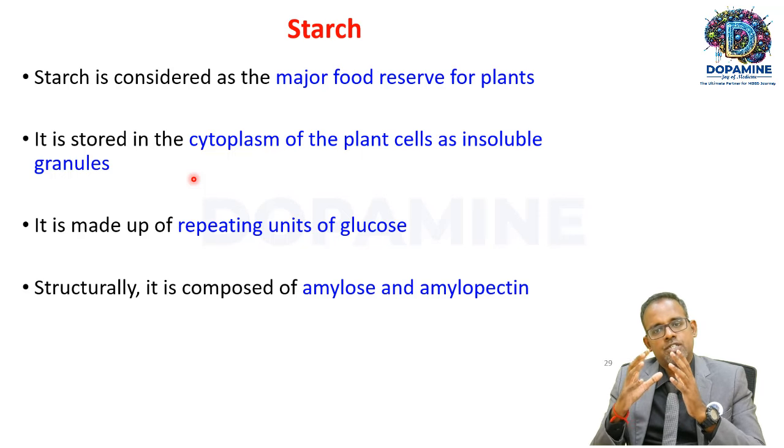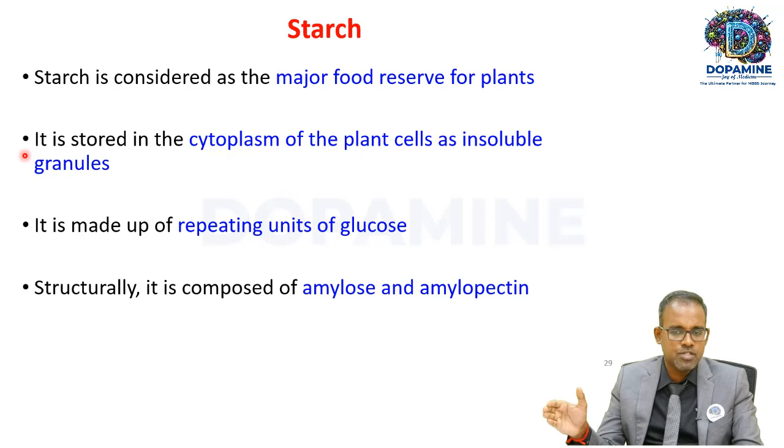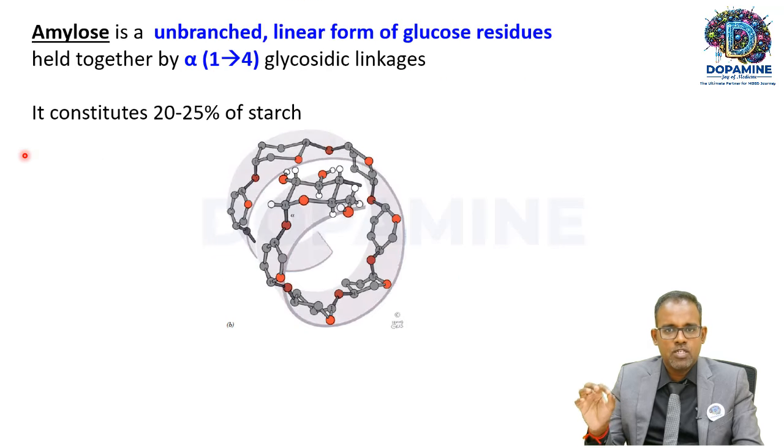Let's see the first homopolysaccharide, starch. Starch is considered a major food reserve for plants. It is stored in the cytoplasm of plant cells as insoluble granules. What is starch made up of? Just now I told you, starch is made up of only glucose molecules in repeating units. Structurally, starch is made up of two components, amylose and amylopectin. What is amylose?